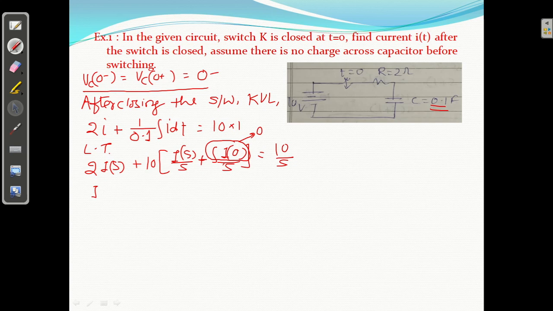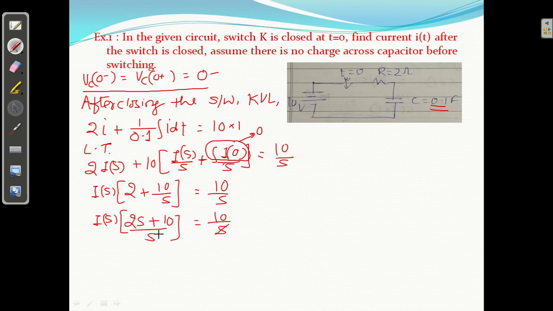If you take I of s common, you will get 2 plus 10 upon s, with the other term already 0, equal to 10 by s. Taking the LCM, I of s times 2s plus 10 upon s equals 10 by s.